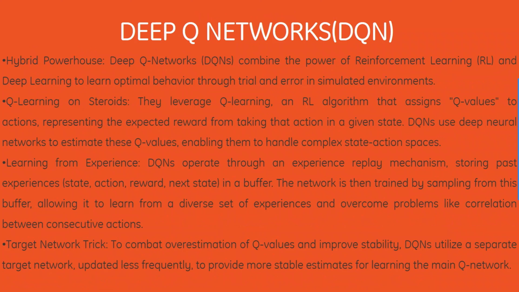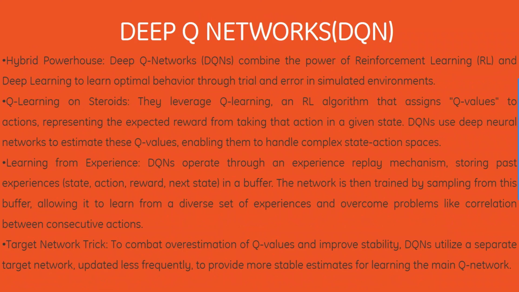Next, we have DQN, which is Deep Q Networks, which is a hybrid powerhouse. DQNs combine the power of reinforcement learning, which is RL, and deep learning to learn optimal behavior through trial and error in simulated environments. Q learning on steroids.